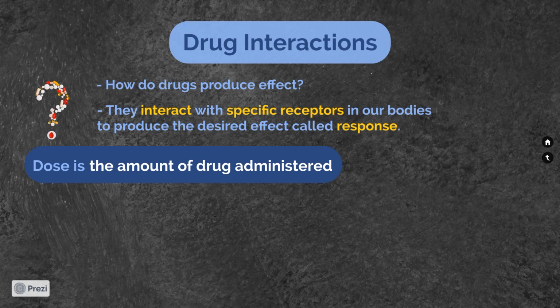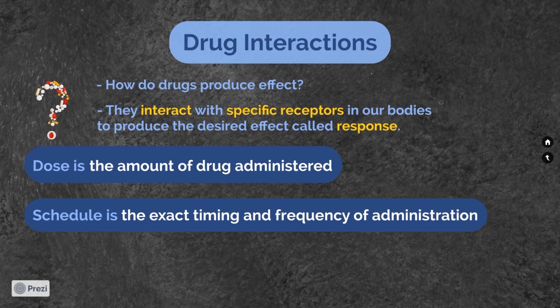We have to distinguish between the dose of a drug or the amount of drug administered and the schedule, that is, the exact timing and frequency of administration. Various actions and interactions of drugs in the body can occur after they have been absorbed into the bloodstream.